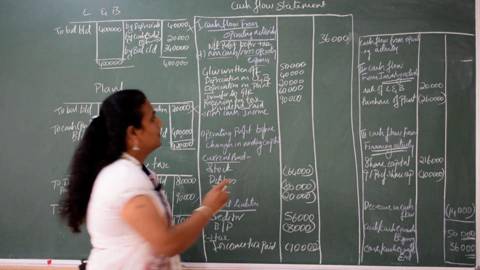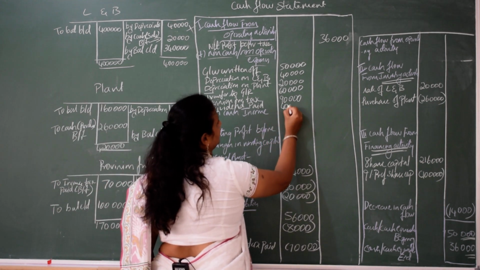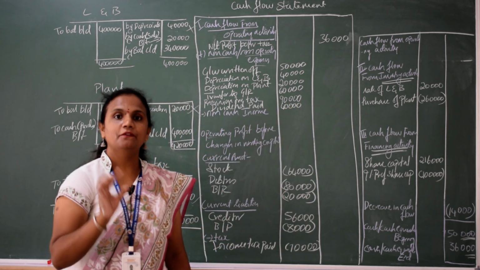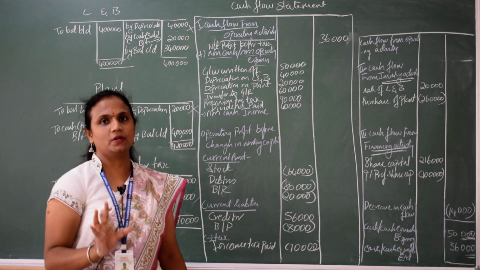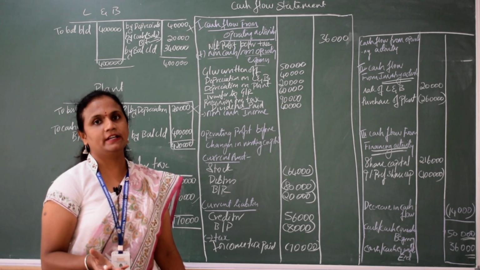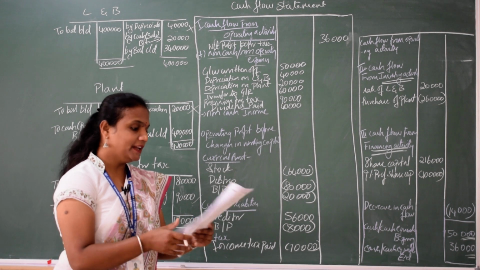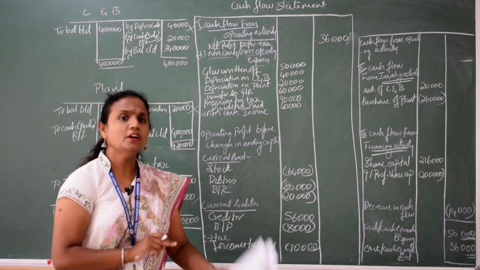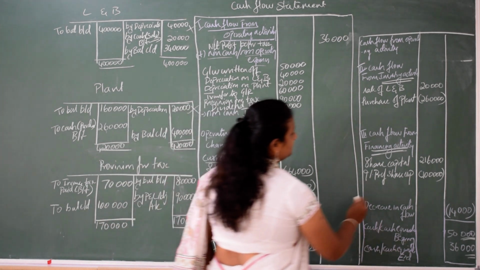How much? 40,000. To whom do you pay dividend? We pay dividend to shareholders. Correct? So, next you have to take the dividend paid on financing activity.